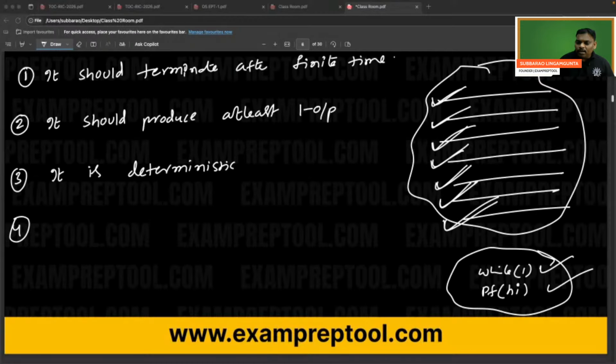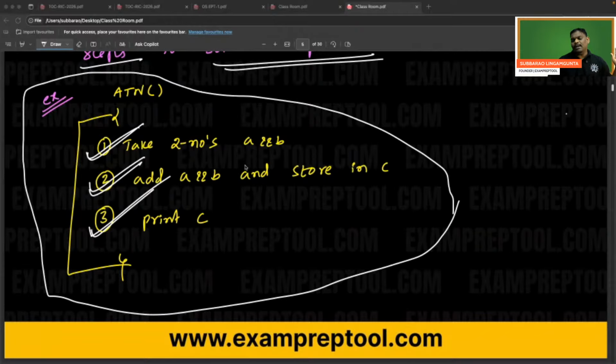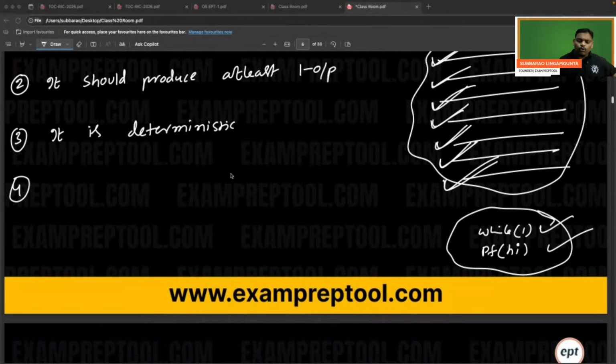It is independent of programming language. Remember the algorithm which I showed, addition of two numbers, you can write in any programming language. Addition of two numbers, in Python you can write. In C language you can write. In Java language you can write. You can write in any language. So remember, algorithm is independent of programming language.